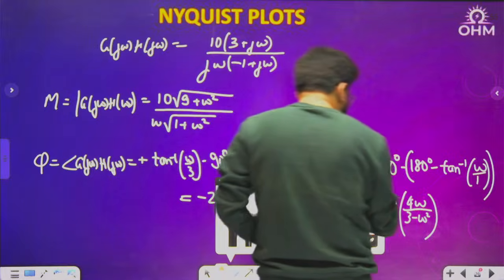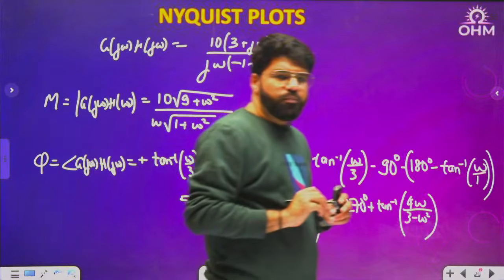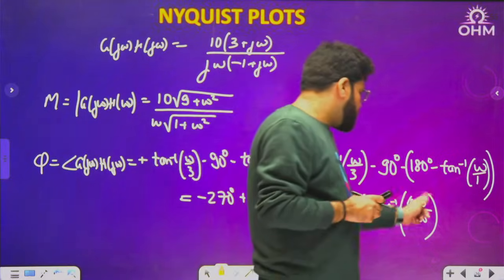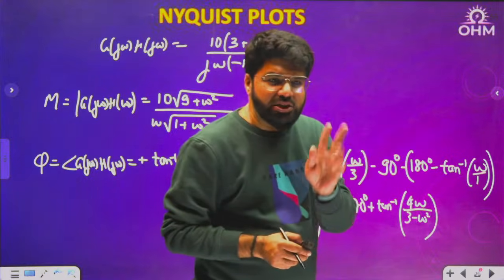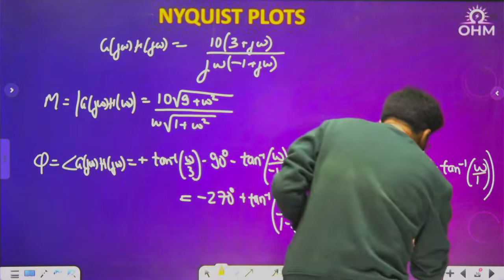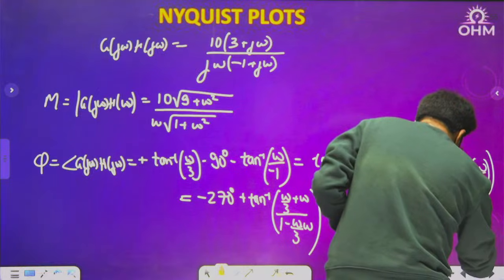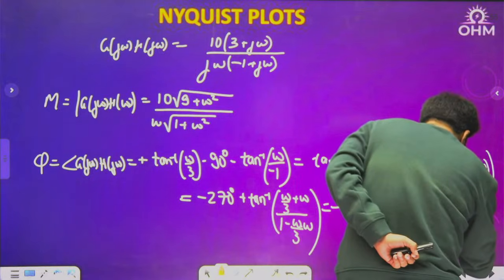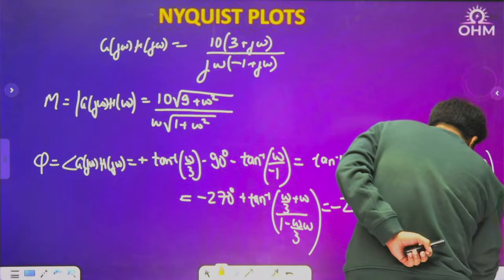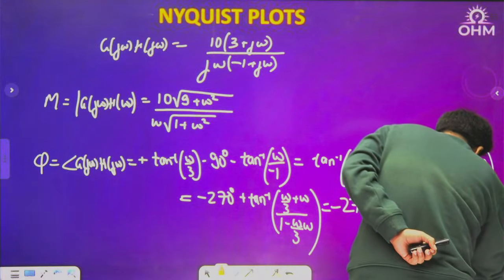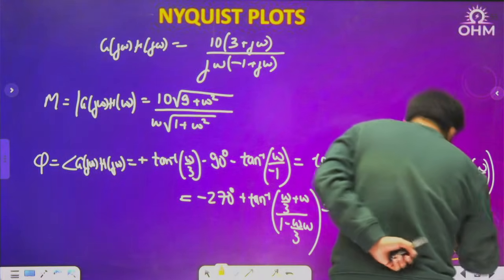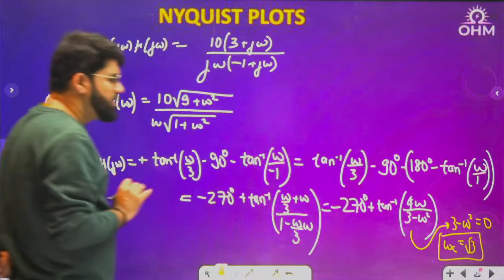Again, if you take the numerator to 0, omega will be 0, but critical frequency has to be between 0 and infinity. So I will take denominator equal to 0. That means 3 minus omega square equal to 0. So the critical frequency is root 3 here.